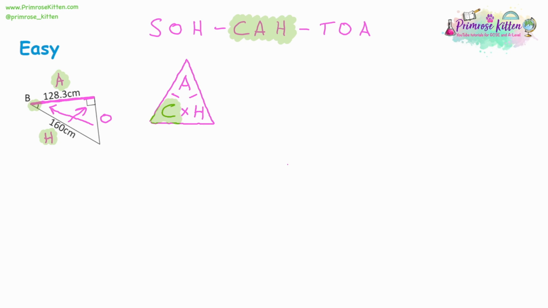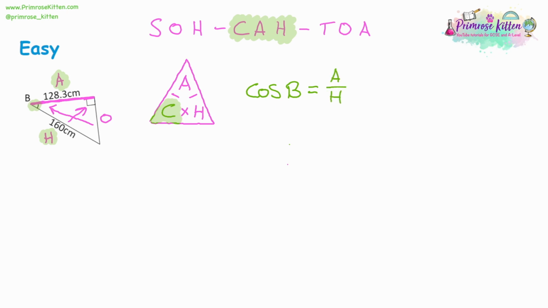And we can see we've got A over H in the triangle. So that's the maths we're going to do. So the way we write it is the cos, and it's always cos of the angle. So this is going to be cos of B, the angle we're looking for. It's equal to A divided by H.